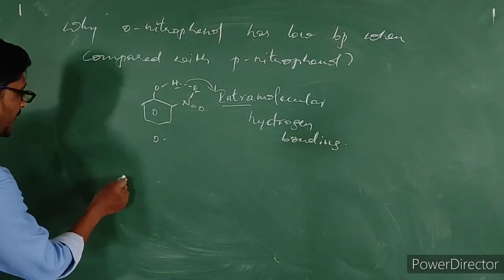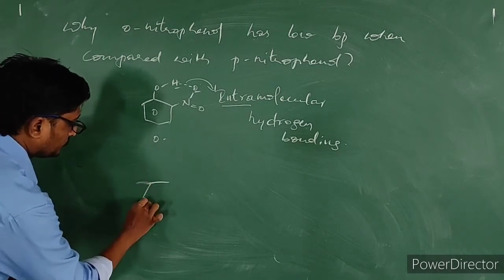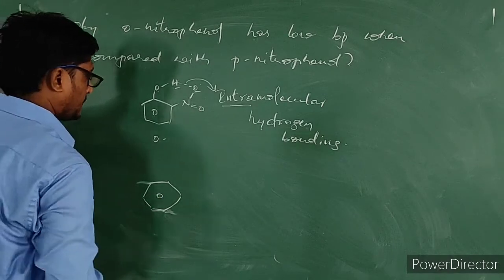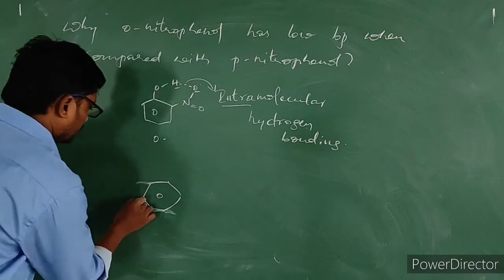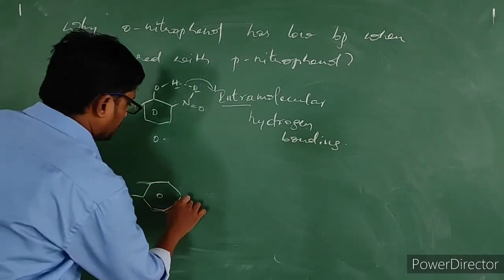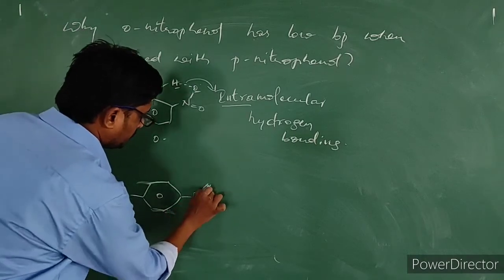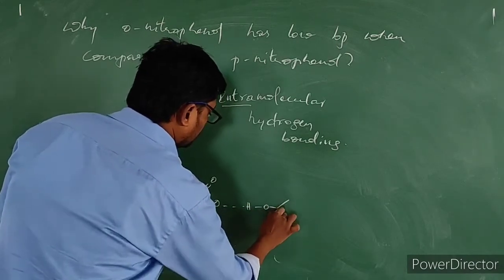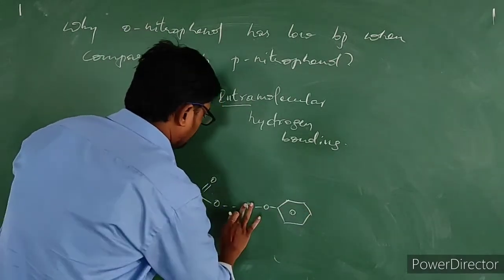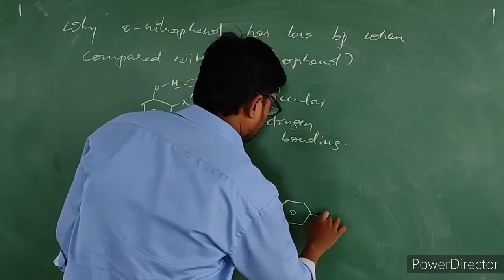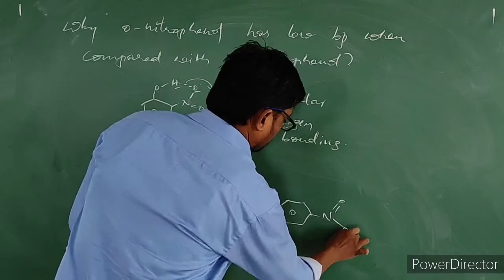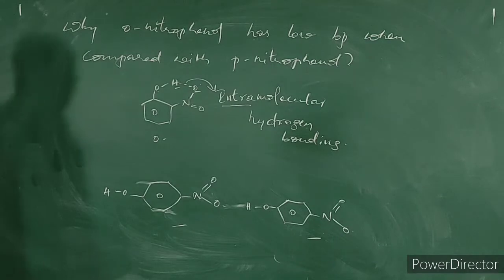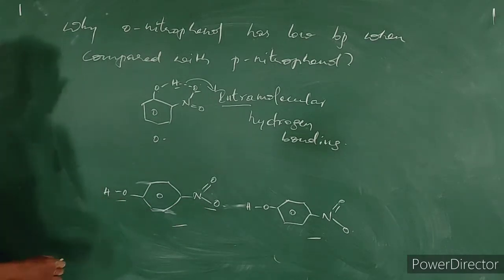Now when we consider paranitrophenol, these are paranitrophenols. In the case of paranitrophenol, if you see, the NO2 group and the OH group are opposite to each other.